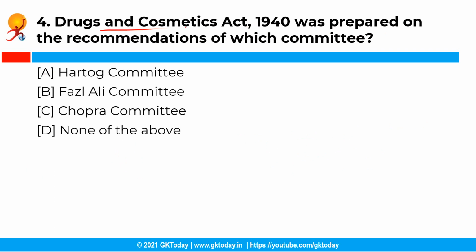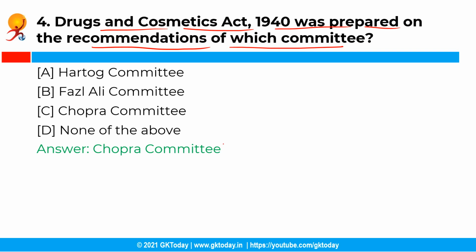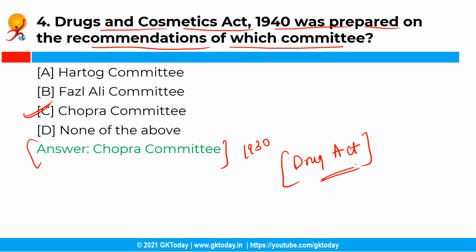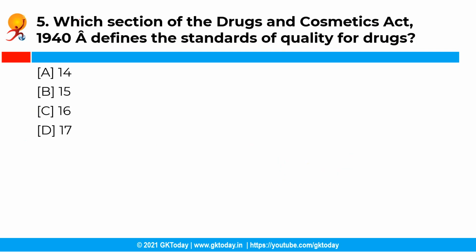So the Drugs and Cosmetics Act of 1940 was prepared on the recommendation of which committee? Now you have the following options and the correct answer is option C, that is Chopra Committee. So the Drugs and Cosmetics Act of 1940 was prepared on the recommendation of Chopra Committee formed in 1930. See, this act was originally known as the Drug Act, and the act has undergone several amendments and is known as the Drugs and Cosmetics Act of 1940. Moving ahead with the next question.